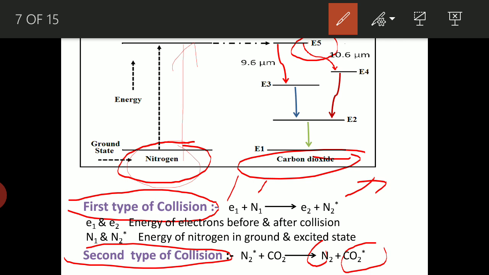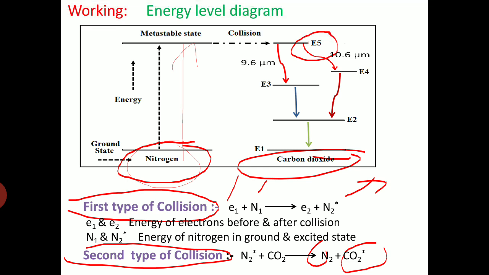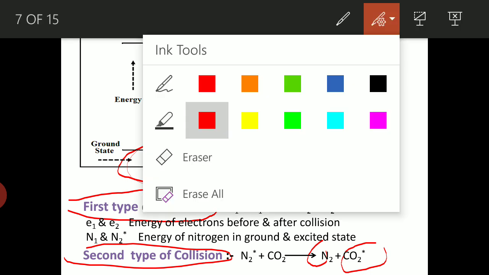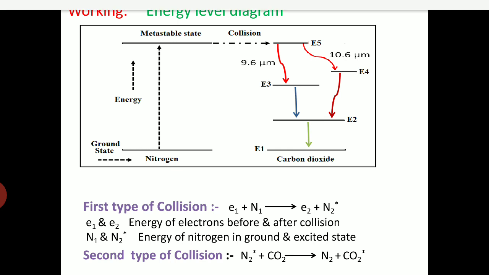Now the atom is already raised to the higher energy state. Already the atom is in the E5 energy level. Now from E5 it may jump to E4, it may jump to E3.